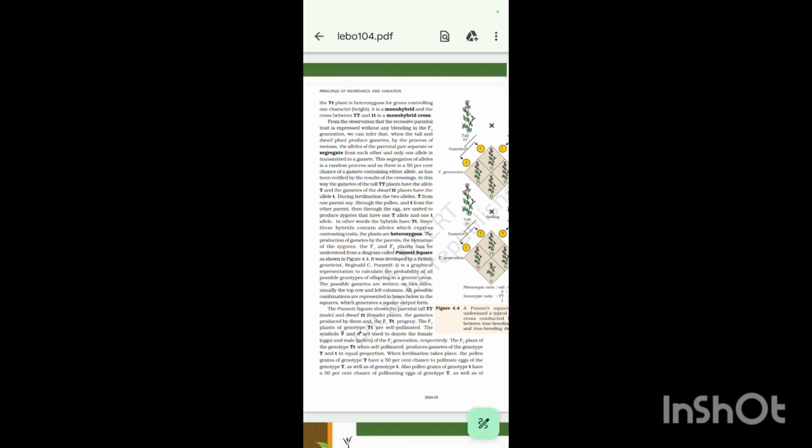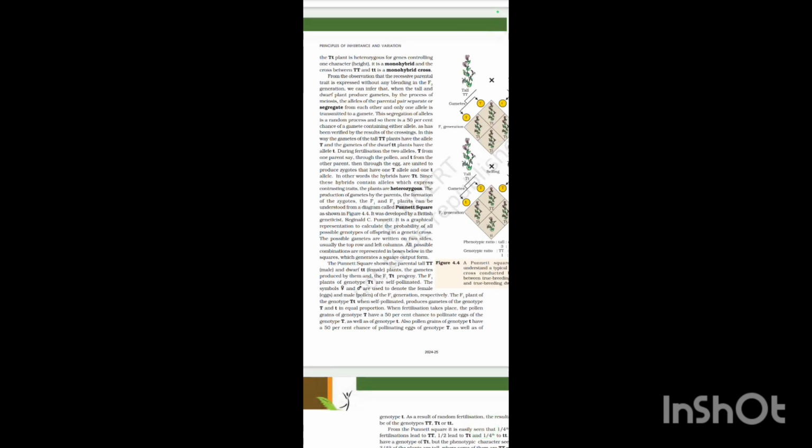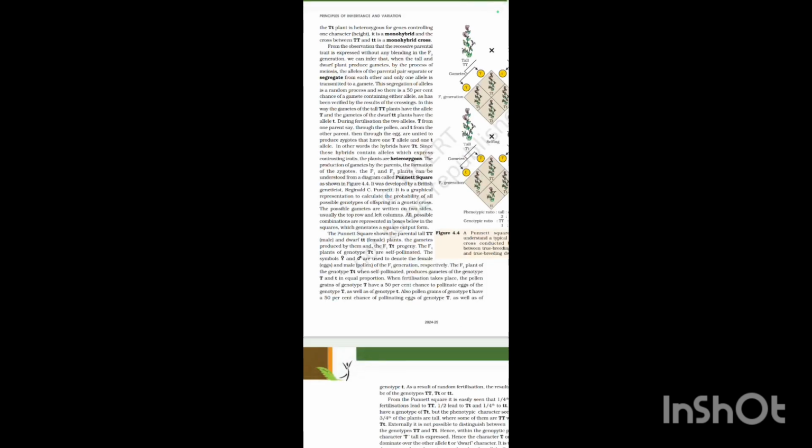From the observation that the recessive parental trait is expressed without any blending in the F2 generation, we can infer that when the tall and dwarf plants produce gametes by the process of meiosis, the alleles of the parental pair separate or segregate from each other. Only one allele is transmitted to the gamete. This segregation of alleles is a random process. So there is a 50% chance of a gamete containing either allele, as has been verified by the results of crossings.